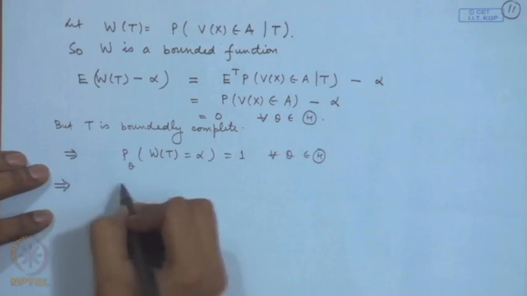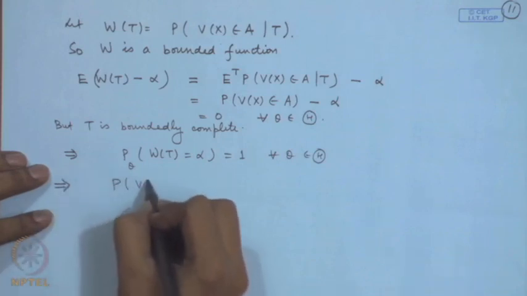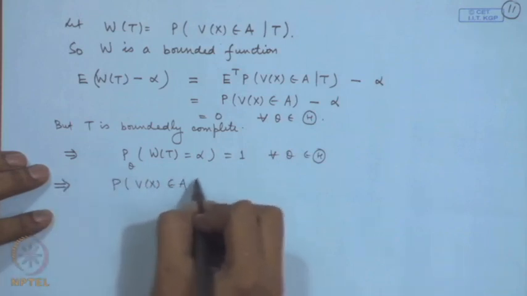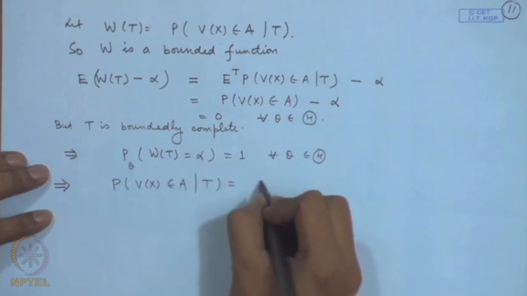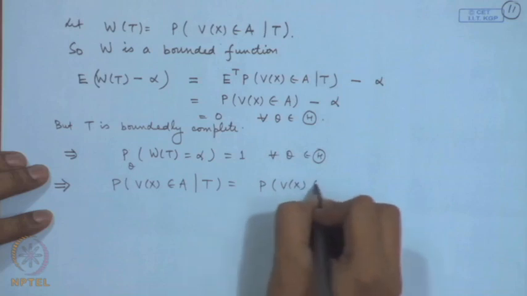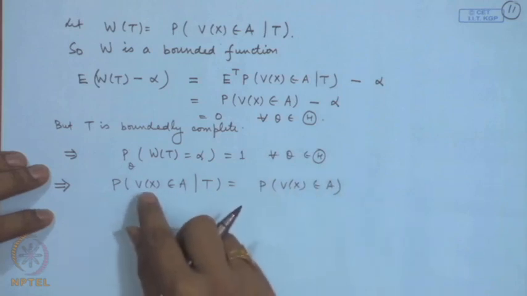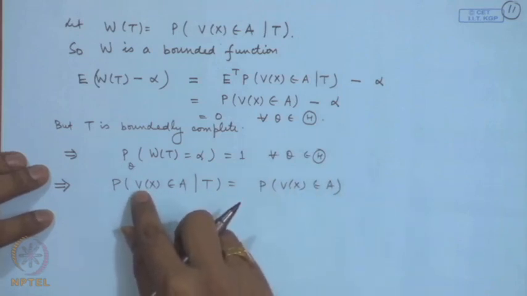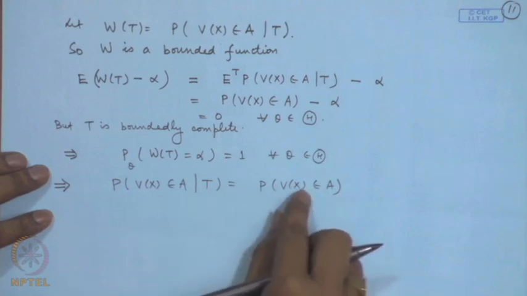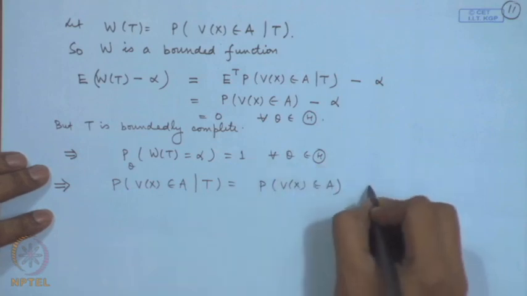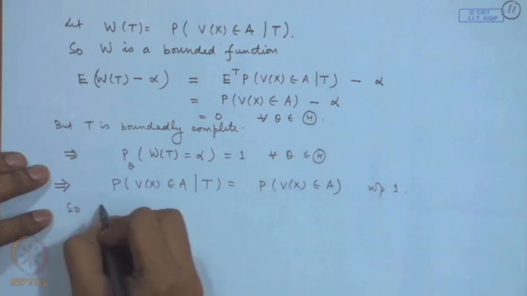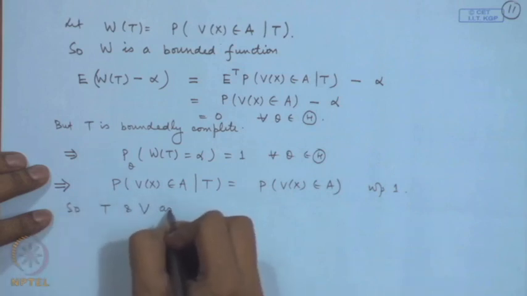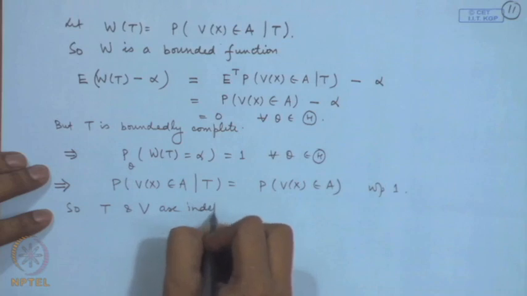This statement is equivalent to saying probability of V x belonging to A given t is equal to alpha. What was alpha? Alpha was probability V x belonging to A. That means, the conditional probability of V given t is same as unconditional probability of V. This is with probability 1. So, t and V are independently distributed.